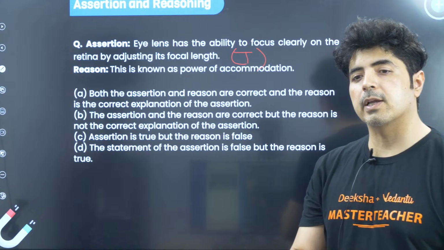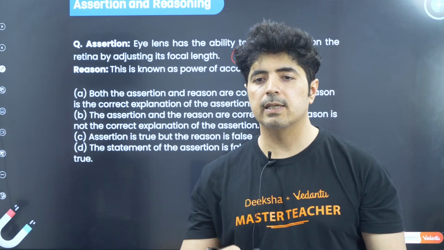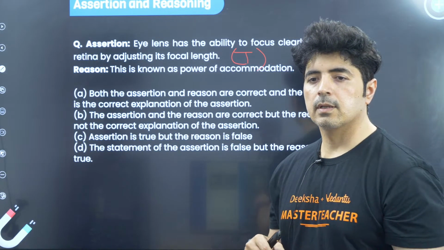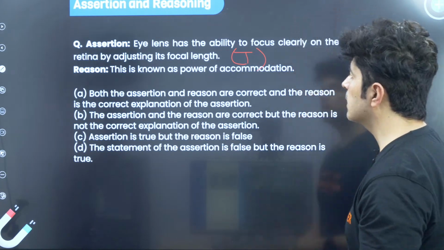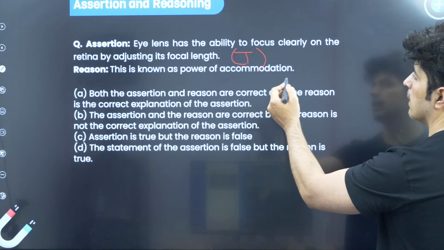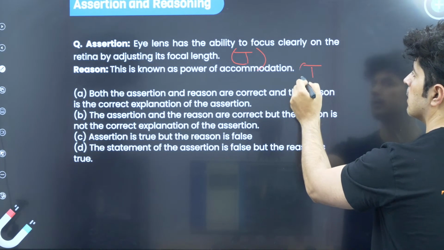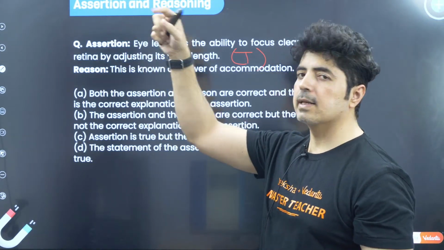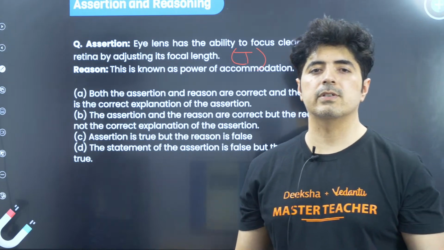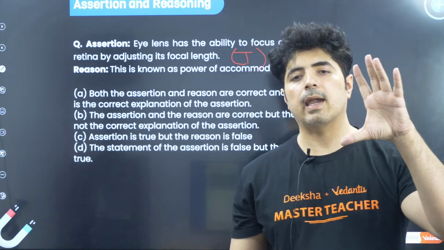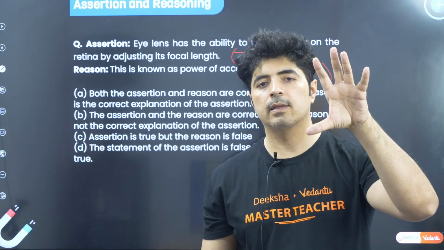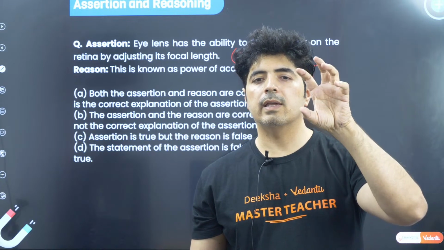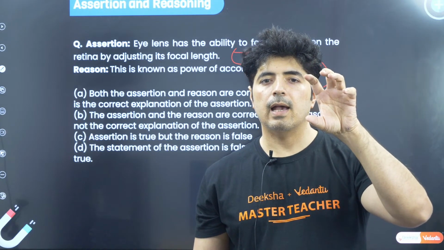Is this power accommodation? Yes, this is power accommodation. So is the reason able to explain the assertion? What is power accommodation? There are ciliary muscles in the eye, so it adjusts the focal length of the eye so that we can adjust our eye as we see the image.